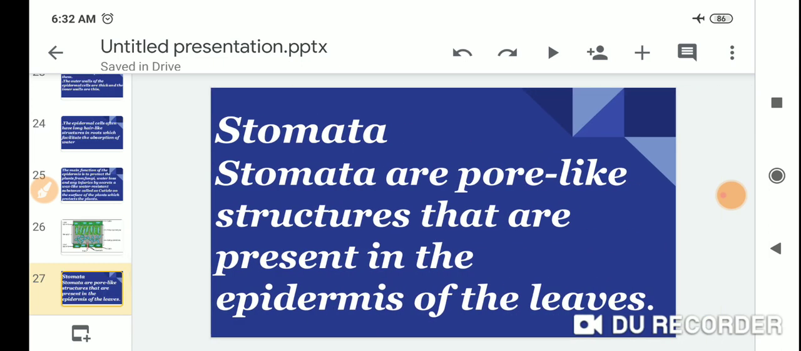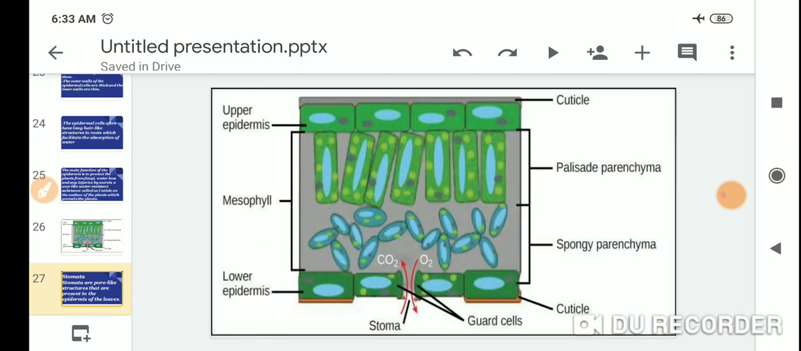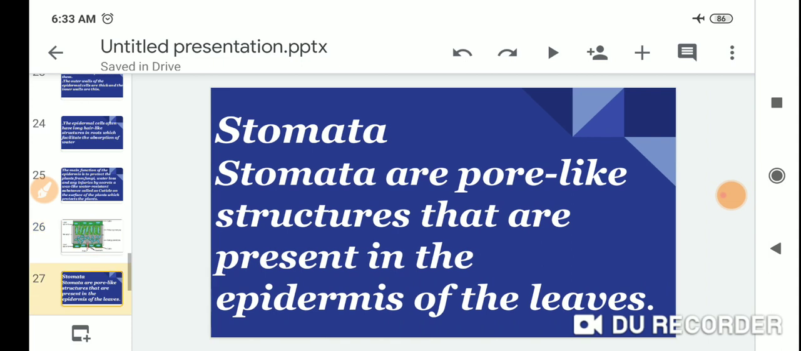Stomata are pore-like structures that are present in the epidermis of the leaves. So, dear students, look at this picture. This is the stoma and next one is stomata. So stomata are the pore-like structures that are present in the epidermis of the leaves.